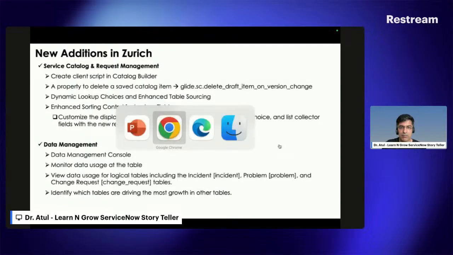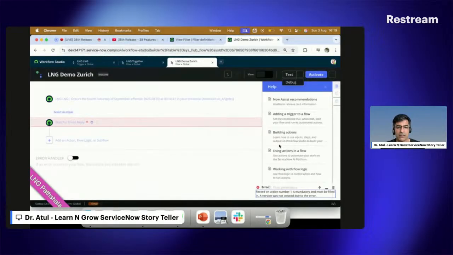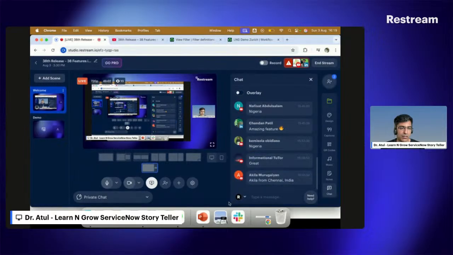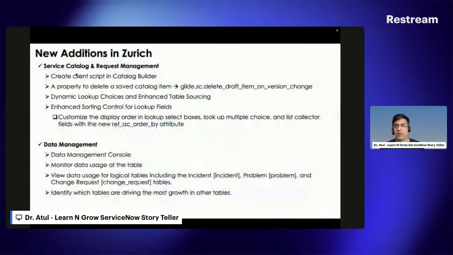Anybody has any question, let me come back here and stop sharing for a minute. Okay, nothing is there, good, that's fine. So let me come back here.